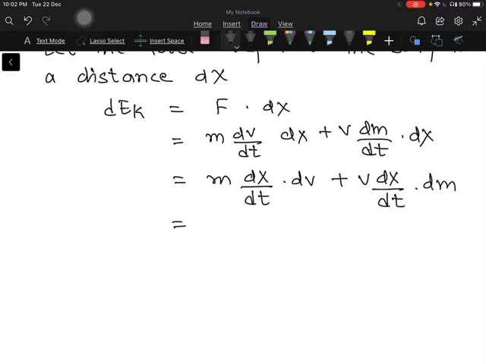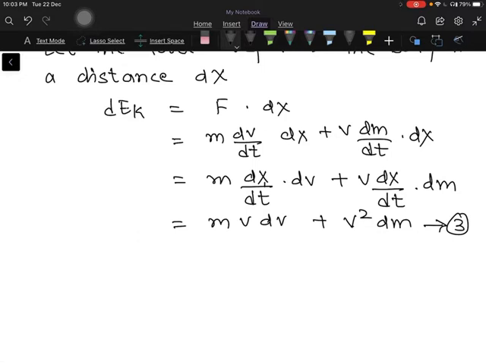Now what is this dx by dt equal to? It is the rate of change of position, or rate of change of displacement, and that is nothing but the velocity of the body. So we write this as the velocity of the body, and what do we get? m into v into dv, plus v into v, which is v square, into dm. So dEk equals mv dv plus v square dm. This we call equation number 3.